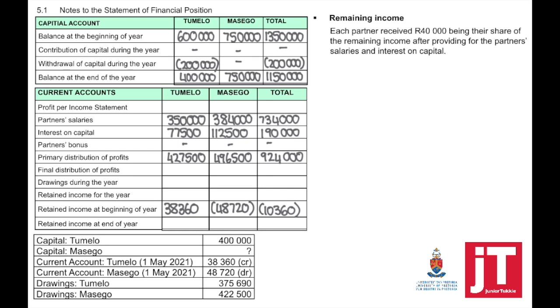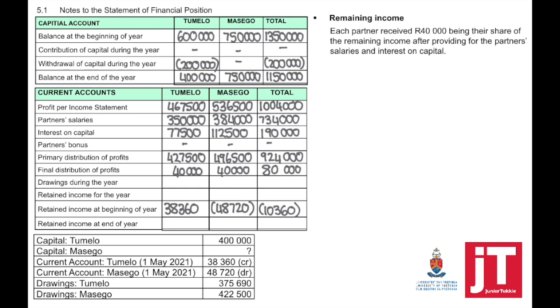So they said now each partner received 40,000 being their share of the remaining income. That is our final distributions of profits. Each partner is getting 40,000, so the total is equal to 80,000. To calculate the profit per income statement, we have to take primary distributions of profits plus final distributions of profits for each partner, and that equals the total profit per income statement.